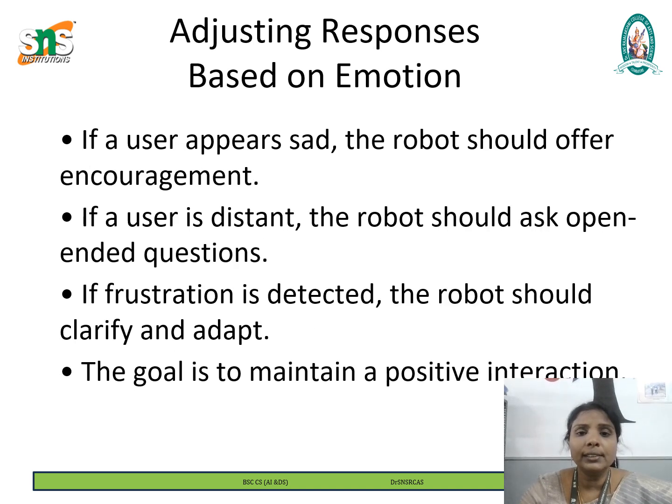Next, we see adjusting responses based on the emotions. If a user appears sad, the robot should offer encouragement. If the user is distant, the robot should ask open-ended questions. If frustration is detected, the robot should clarify and adapt. So these adaptive approaches make the robot more human-like and improve the overall user experience.